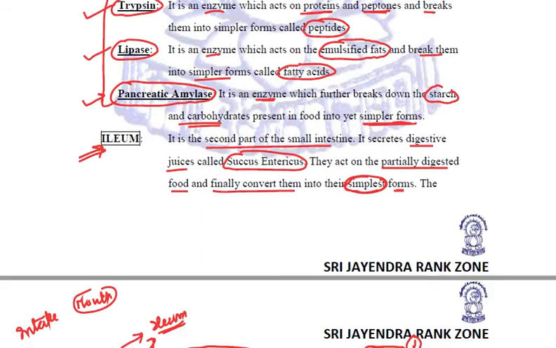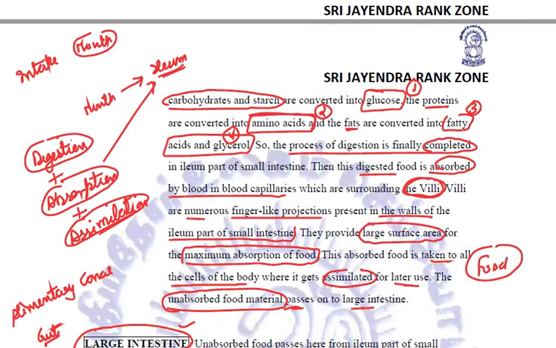From the duodenum, the food is going to reach the ileum, where some intestinal juices are secreted. Enzymes are present, called succus entericus, and they will break down all the partially digested food into their simplest forms. And what are the end products of the digestion of food? These are the four end products: one is glucose, second is amino acids, third is fatty acids, and fourth is glycerol.